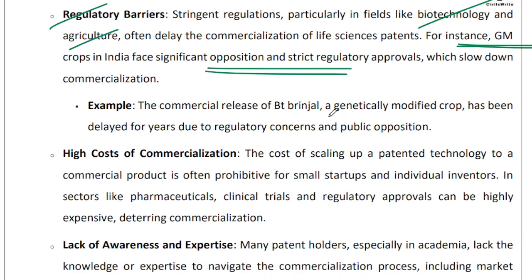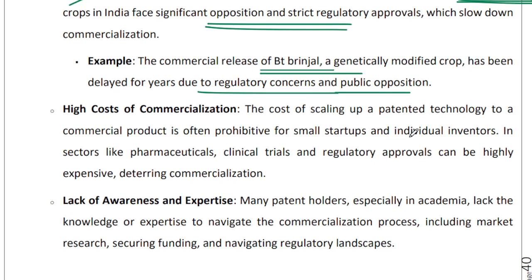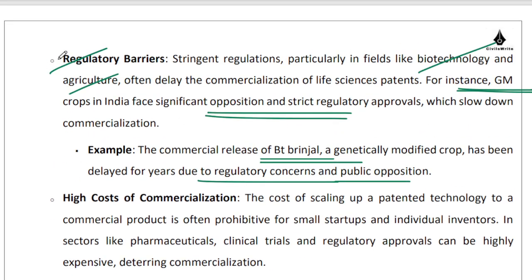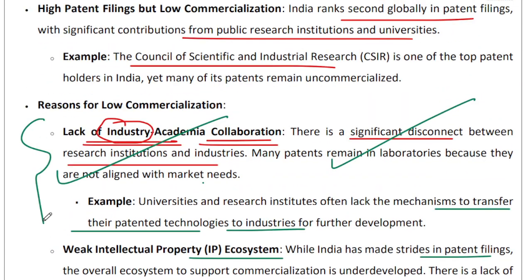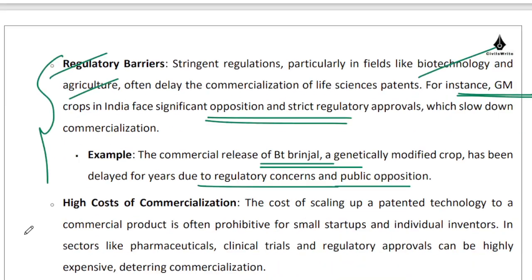So the idea over here is that we can launch genetically modified crops in India. We have the research prowess, we have the progress which has already been done. But because of regulatory concerns and public opposition, things are getting stuck. That's just one of the reasons. So don't make this the chief part of your answer. There are other issues that you need to highlight, which I have already highlighted to you over here, right?